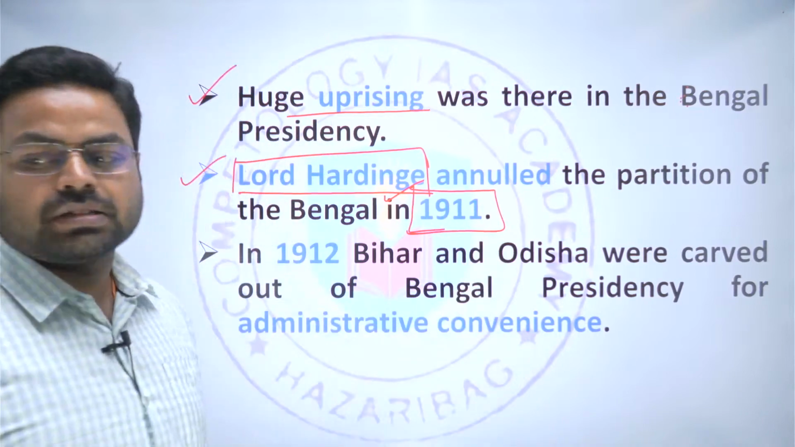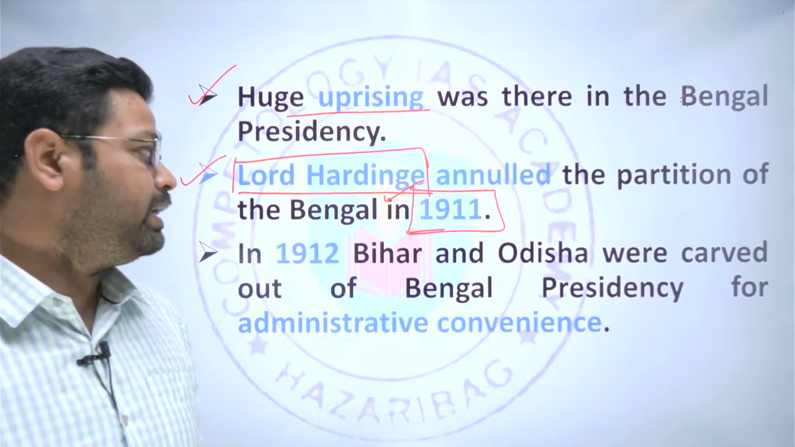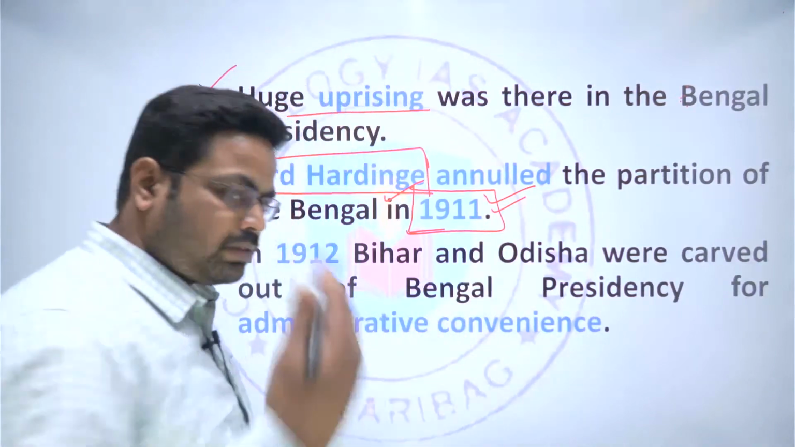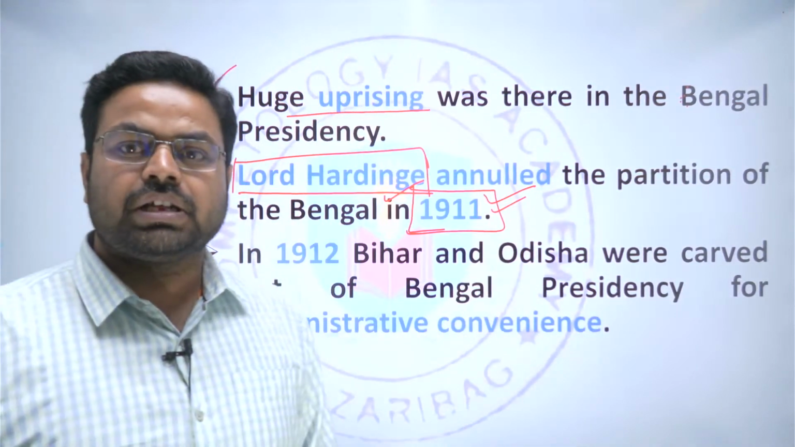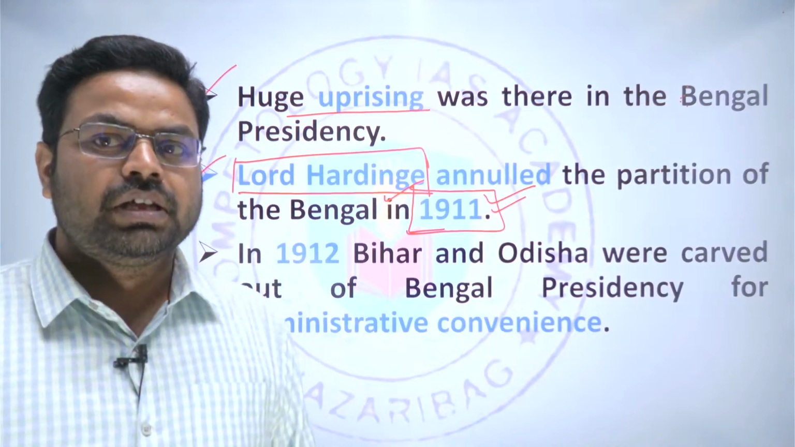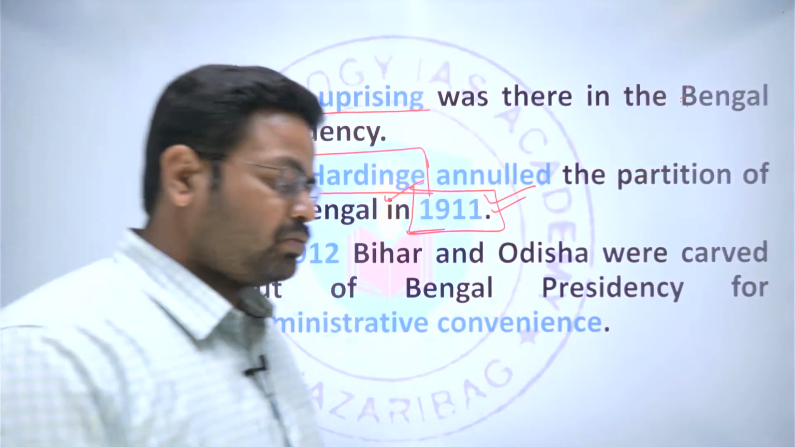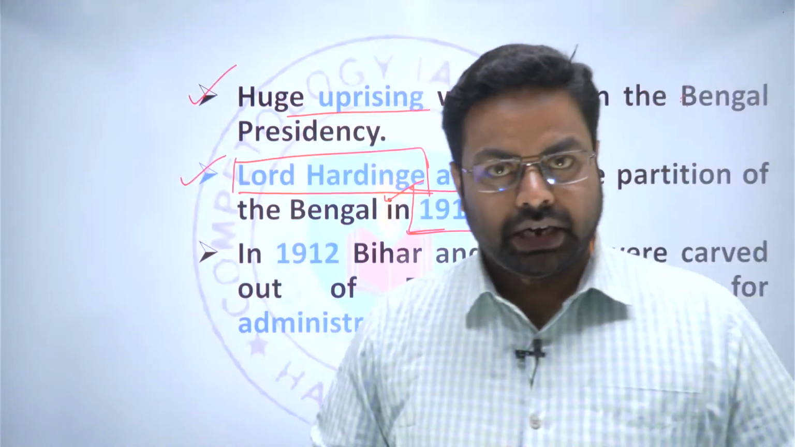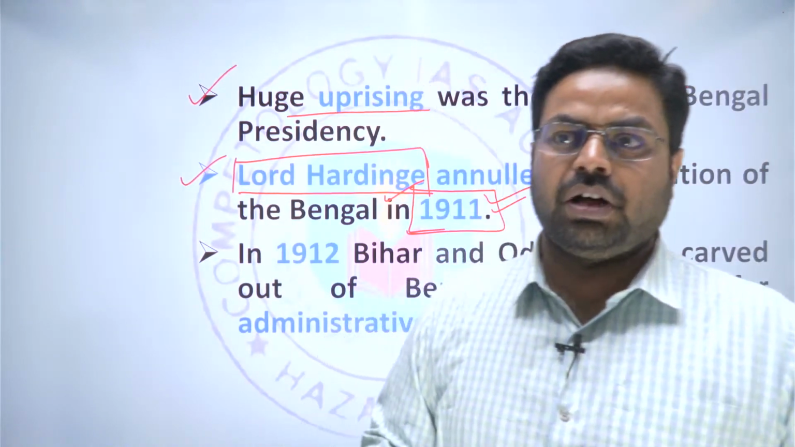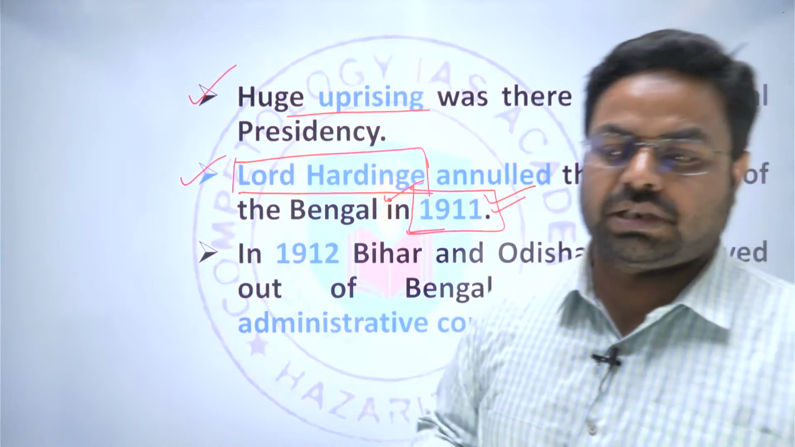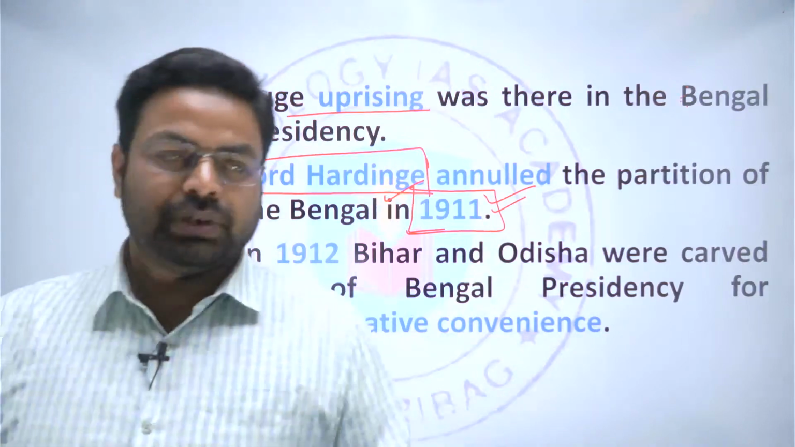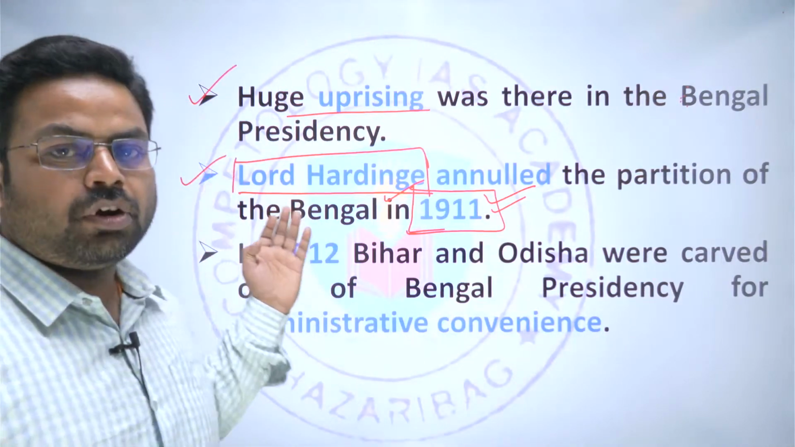He annulled the partition of Bengal in 1911. But still, the Bengal presidency was the largest presidency, and definitely there were some issues with the administrative work. So they had to partition Bengal, they had to carve out some of the region out of Bengal, but that was not done in a prudent way, which was done by Lord Hardinge.